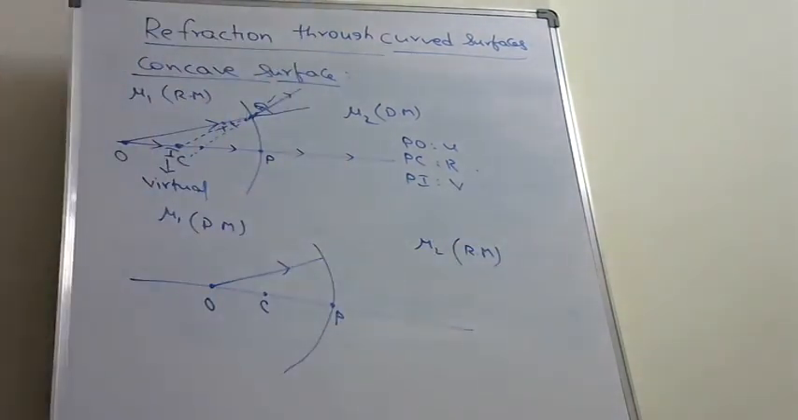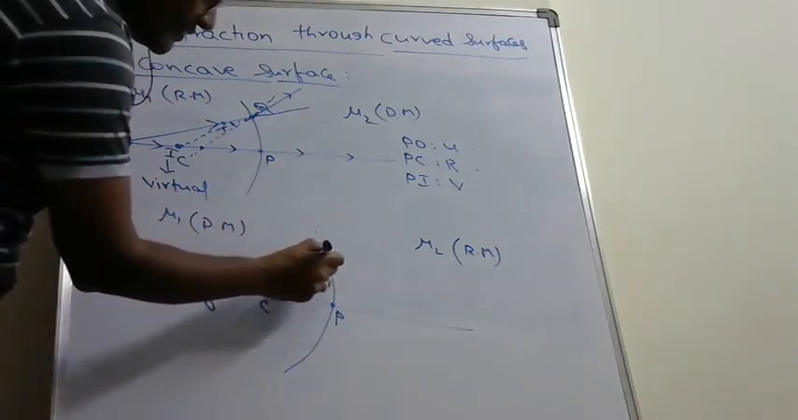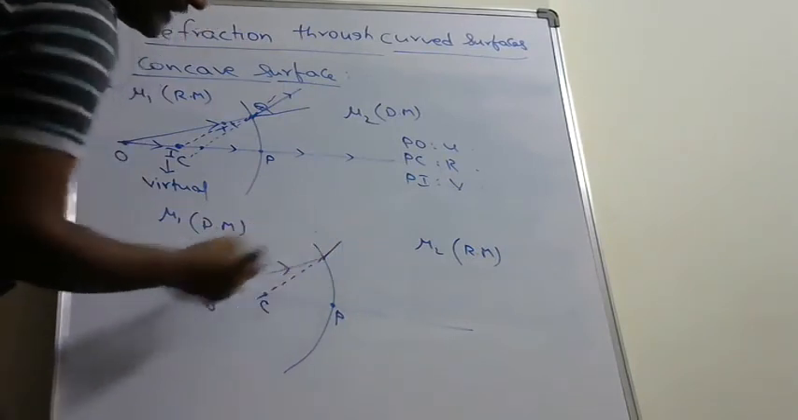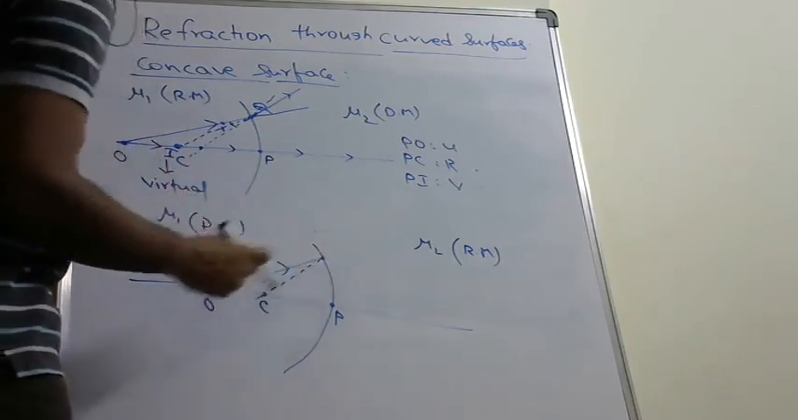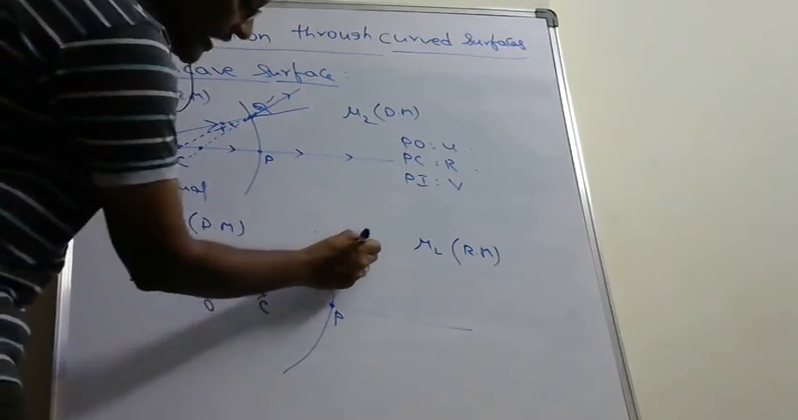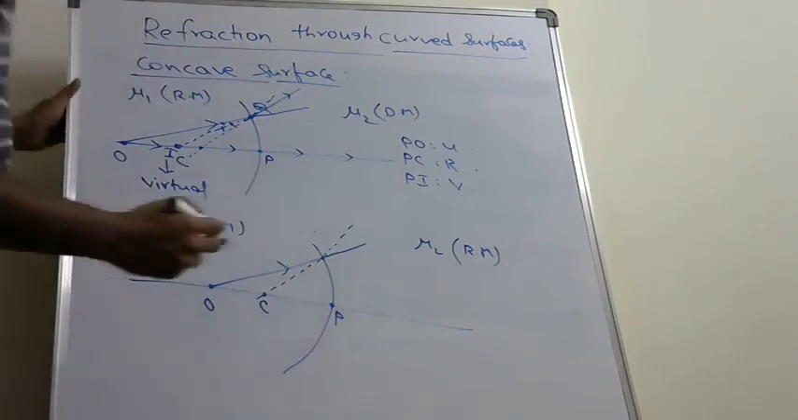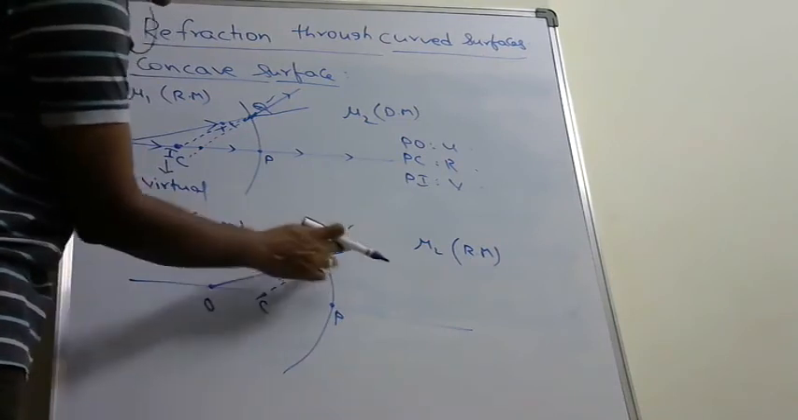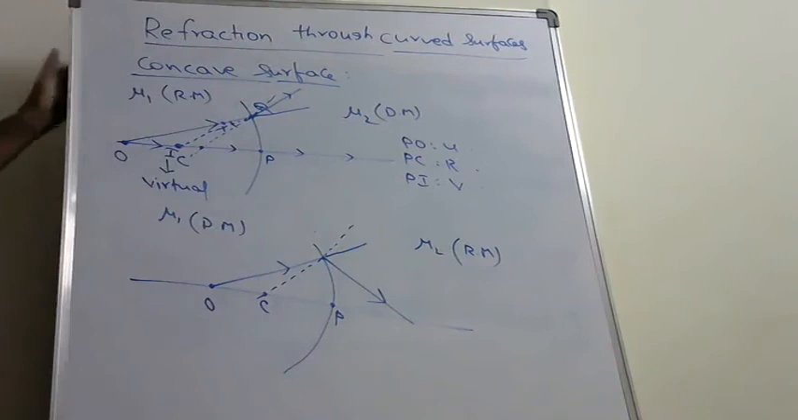Here the light ray travels from denser medium to rarer medium. So what happens when the light ray travels from denser medium to rarer medium? The light ray bends away from the normal. What is the actual path? This is the actual path. What is the normal? This dotted line is the normal. So it bends away from the normal, which means it bends downwards.